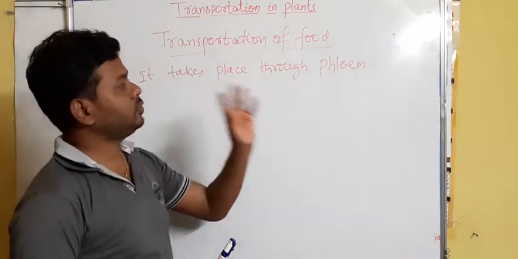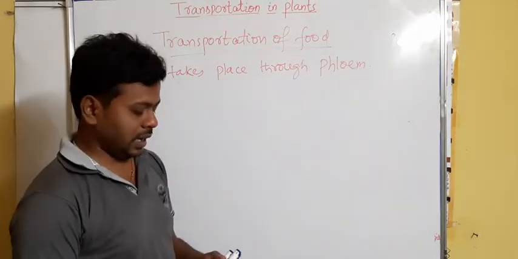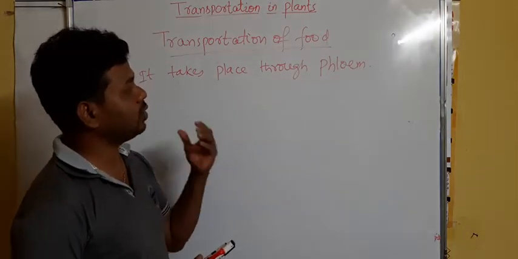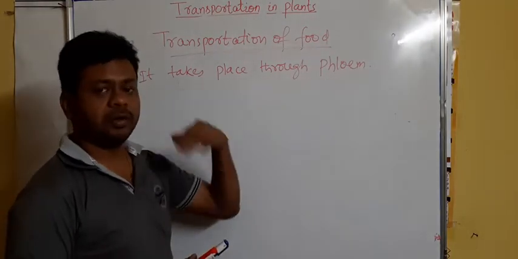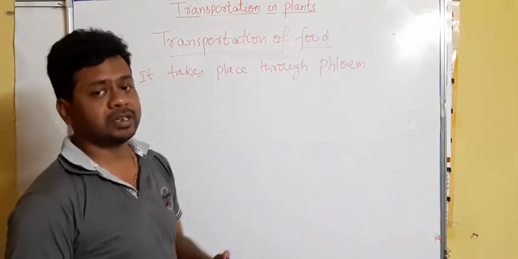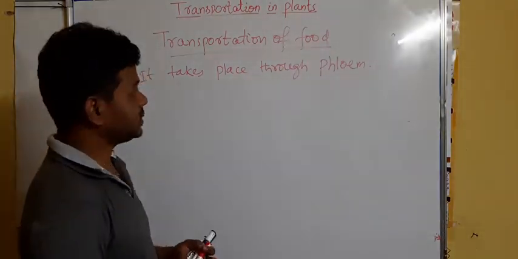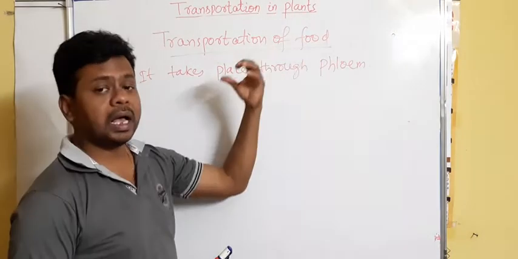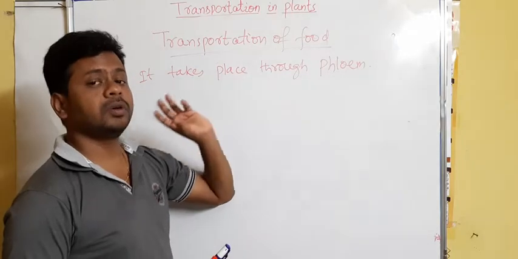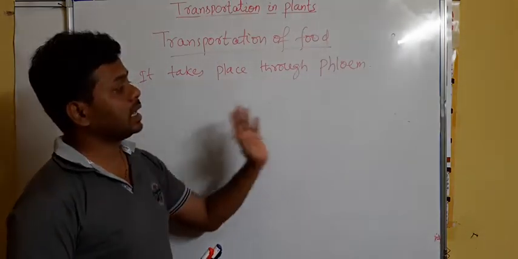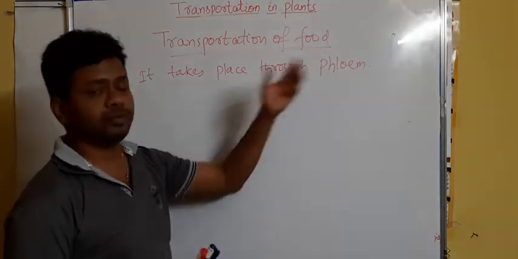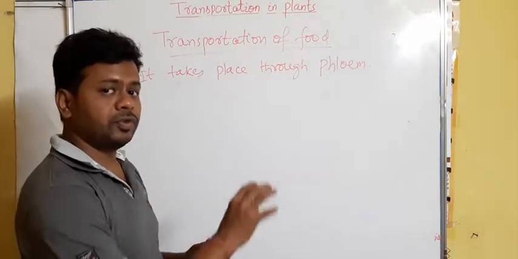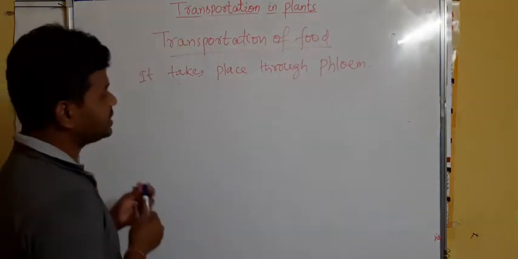The food which is prepared in the leaf, and also amino acids and other substances, are transported through phloem from different parts of the plant. Again I am telling, the soluble product of photosynthesis, that is the food, along with amino acids, is transported through the phloem. And this process of transportation of food is known as translocation.